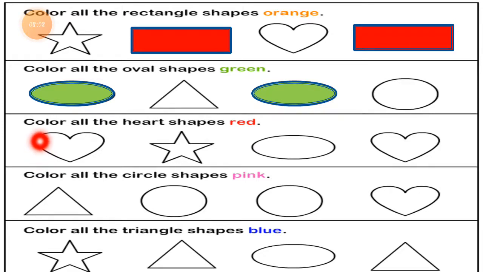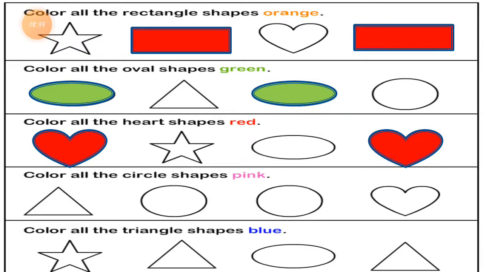Then the next one, color all the heart shapes red. So let's find the heart shapes and color them red. Is it a heart shape? Yes, so color it red. Here is the next shape, which is a star. It's not a heart shape. Next one, is it a heart shape? No, it's also not a heart shape. Then the next one, is it a heart shape? Yes, it is. So let's color it red.